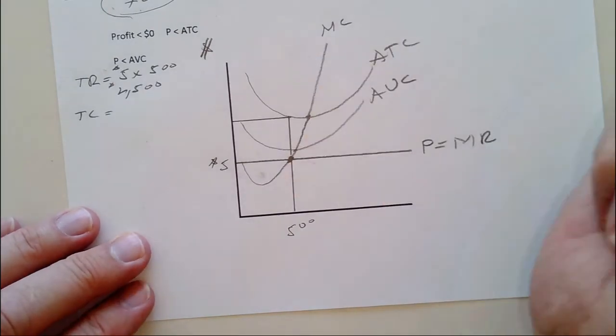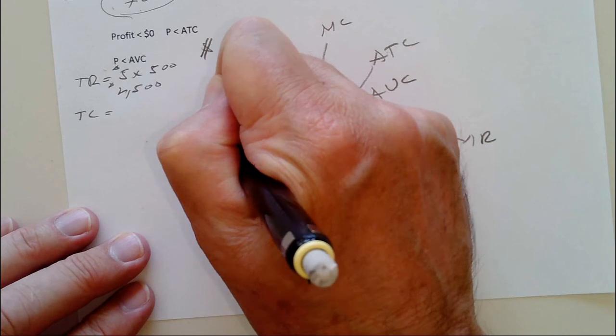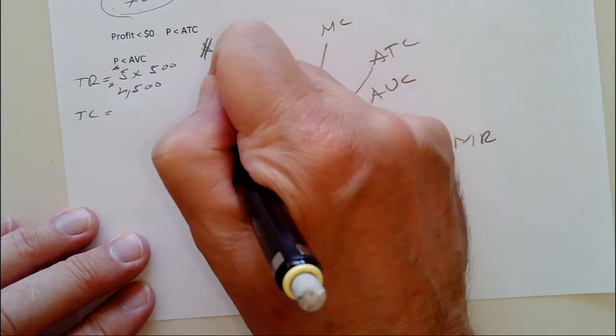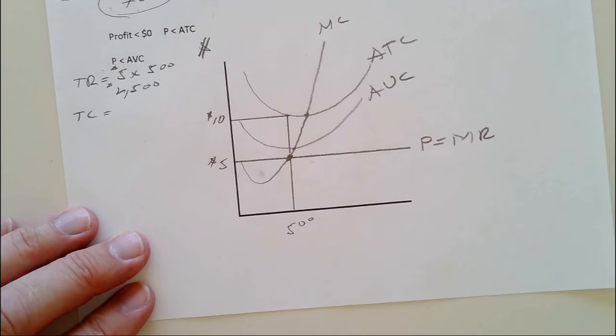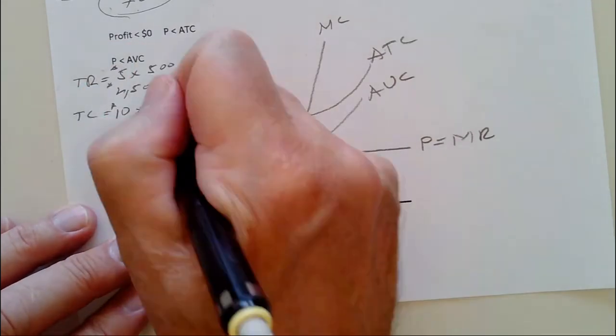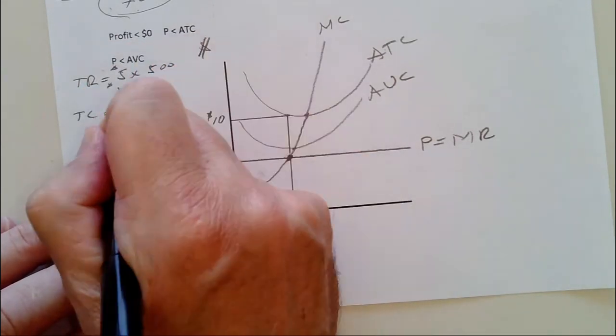Maybe 10. So say my average total cost is $10. That would be 10 times 500. That would be 5,000.